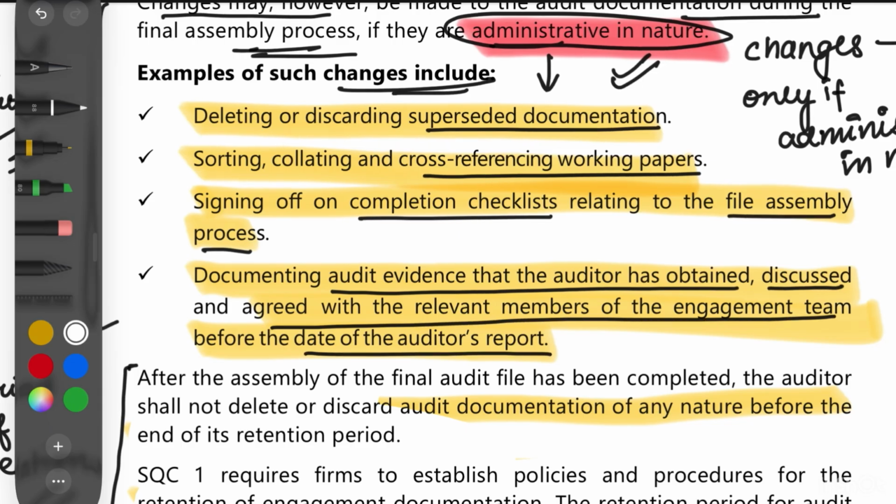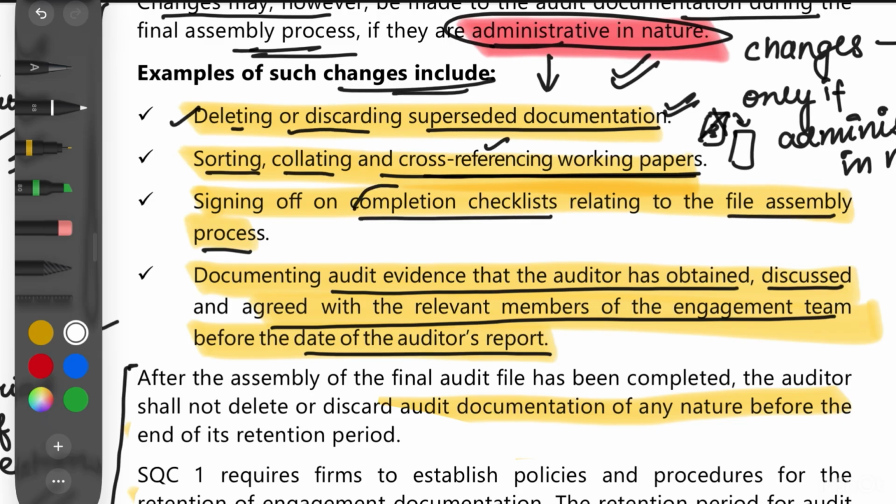Here, first of all, we are talking about deleting and discarding any superseded documents. If there was any document which is not relevant now because a new and updated document is available, we can do that. Then sorting, collating and cross-referencing papers: we can sort the papers and cross-reference them.